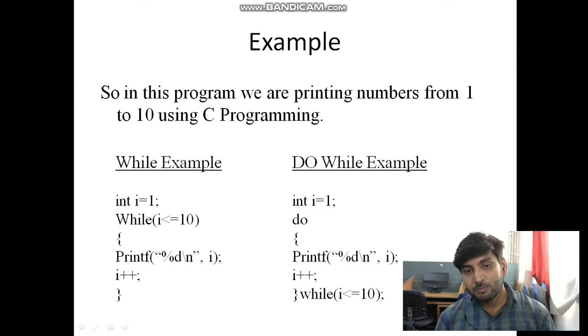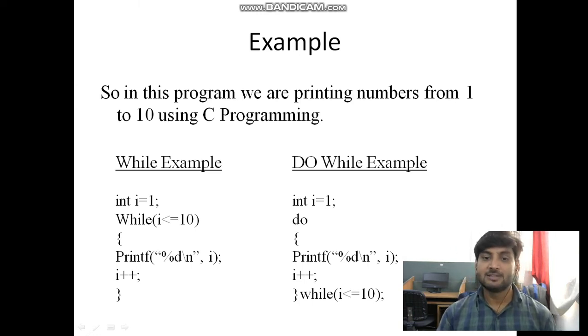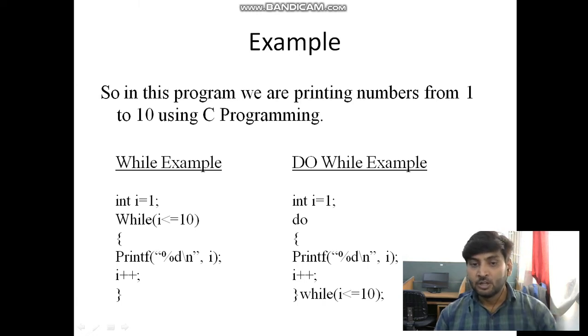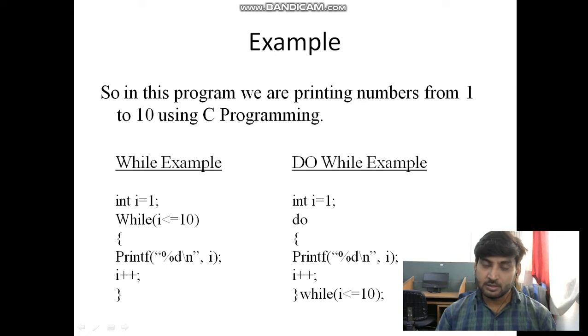In do while loop, same as before, we will assign an integer variable i and take a value of 1. Now, we execute a do loop, first print the statement. Now, you see, first we print the statement. So, in the execution of this program, first you print the value of the integer. If you put here anything, 10, 11, 12, 13, you get the result, right.